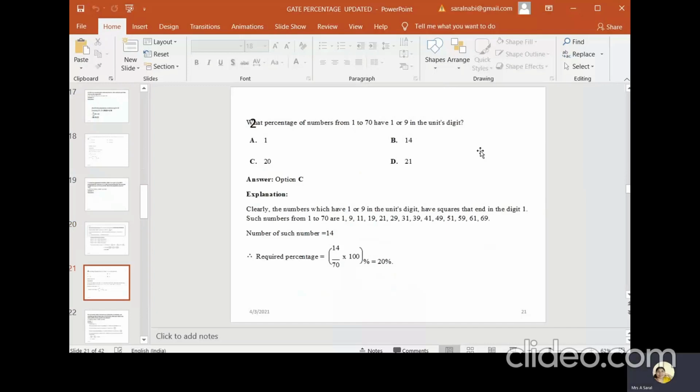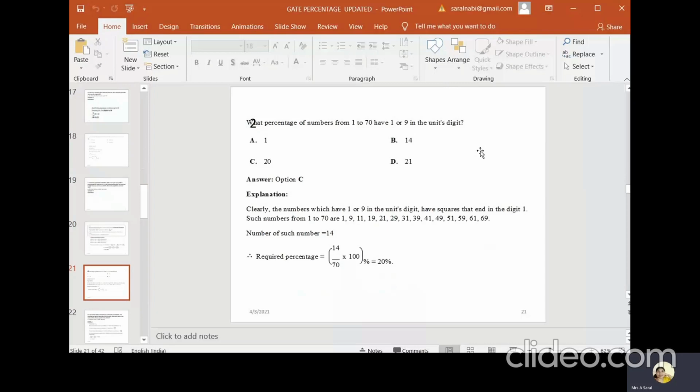What percent of numbers from 1 to 70 have 1 or 9 in the units digit? So from 1 to 70, how many numbers have 1 or 9 in the unit digit? From 1 to 10, 1 and 9 are the numbers which end with 1 and 9 units. Likewise, from 10 to 20, 11 will be there, 19 will be there.